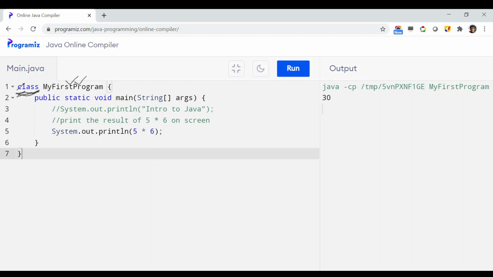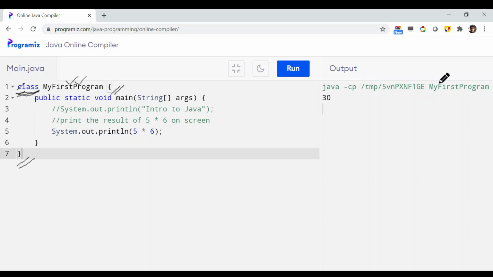Then the entire program that you want to write should be enclosed inside this class. What does that mean? That means the entire program that you will write should be enclosed inside this opening and this closing curly brace of the class.